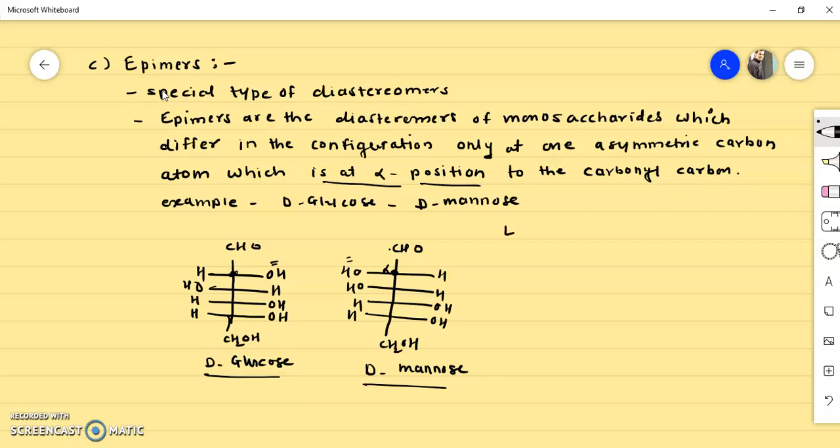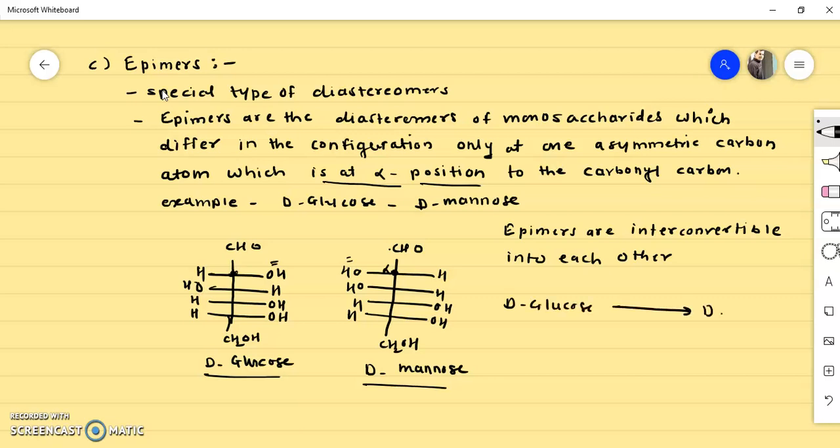So remember, epimers are interconvertible into each other. So this process is known as epimerization. So the conversion of D-glucose into D-mannose, I can say.